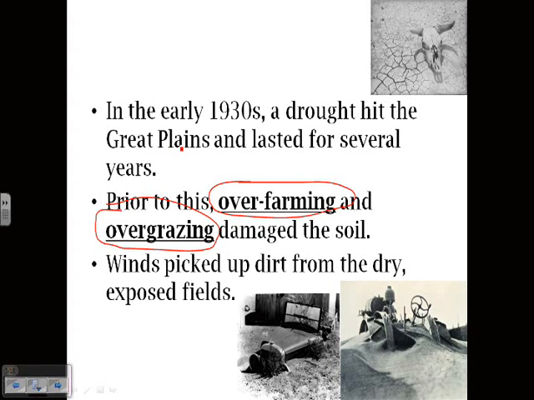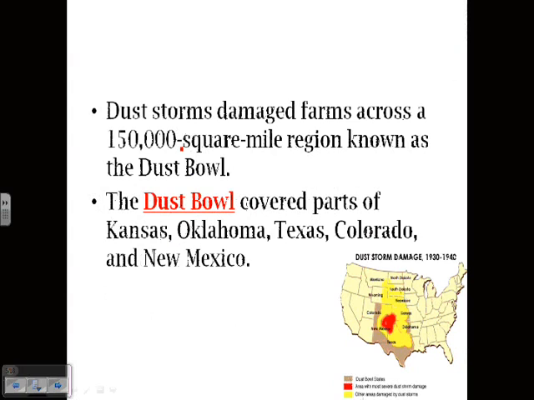this really impacted the soil was the roots of grass protect all the good soil from blowing away. So if you get rid of the grass and you get rid of the roots, the soil is now exposed. So these massive windstorms came and just picked that dirt up and sent it flying all across the Great Plains. It becomes known as the Dust Bowl, the area that's hit particularly the hardest. You can see the map down here. The red is going to be severe damage. The yellow is going to be damaged as well. And then pretty much all of those states, including the brown around the outside, are all going to be referred to as the Dust Bowl. You can see it's this area right in the center of the country. It really doesn't spread any further after that.